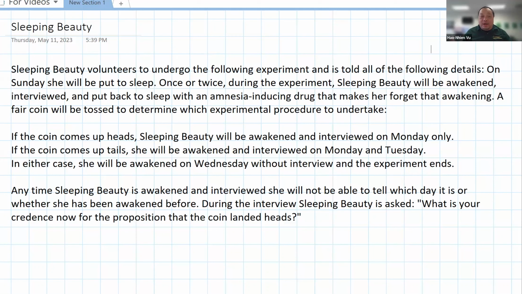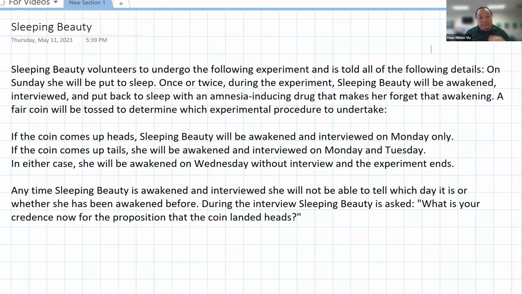Hi, in this video, I'll be solving this problem that was asked of me by a student who was in my Zoom class from Pakistan. Sleeping Beauty volunteers to undergo the following experiment and is told all of the following details. That means Sleeping Beauty will have exactly the same information that we have.